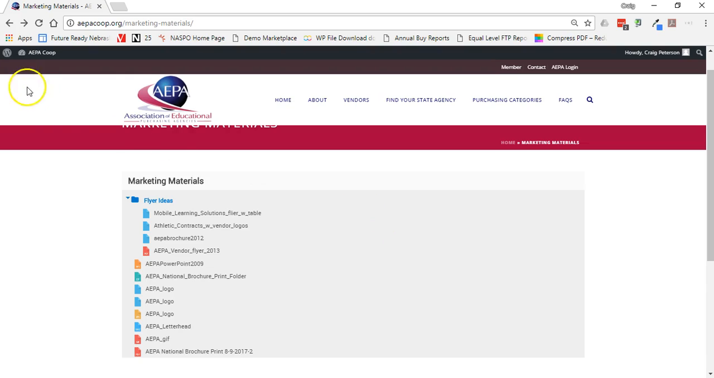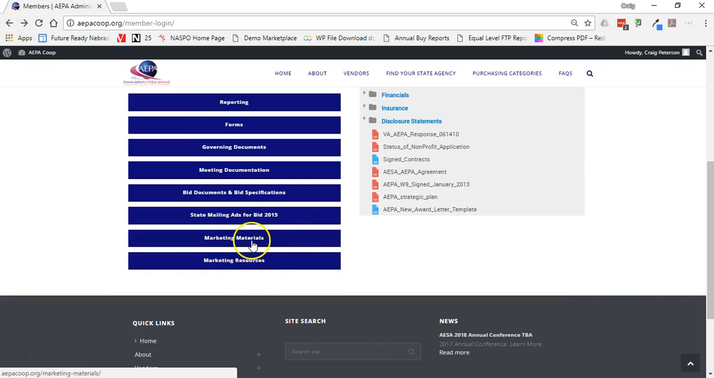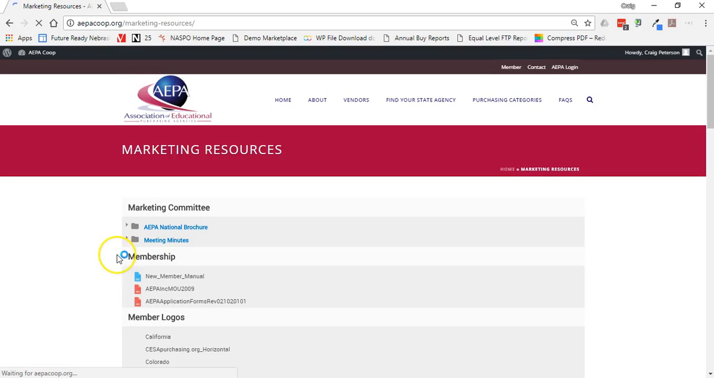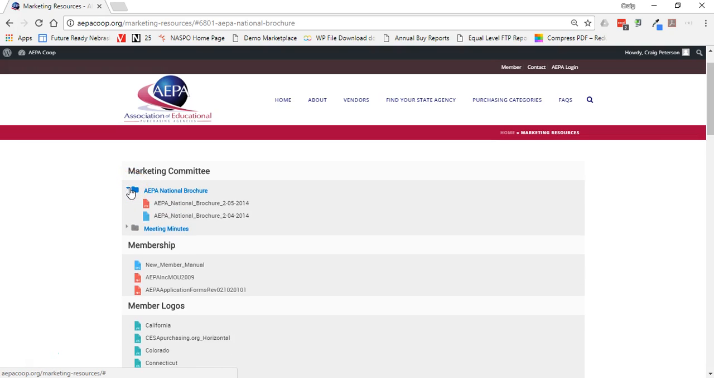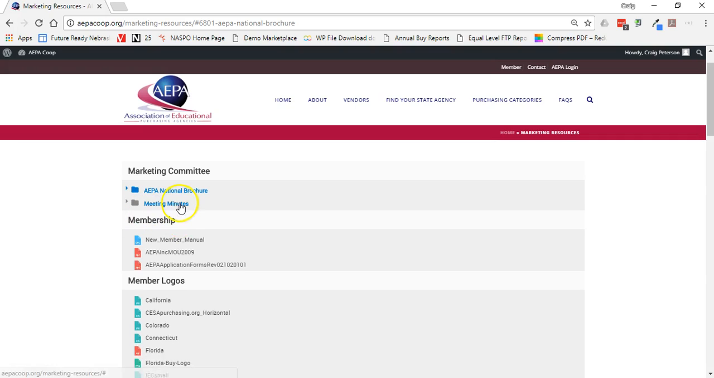The other one that I want to highlight is marketing resources, which may be a little bit redundant, and we could look at maybe consolidating these two. But if I go into that one, it takes a little while to render these files, so that's what it's trying to do, is load all those files from Google and refresh this page. But again, we have a national brochure listed here, which is kind of redundant maybe just a little bit, and so maybe we need to look at reorganizing that.